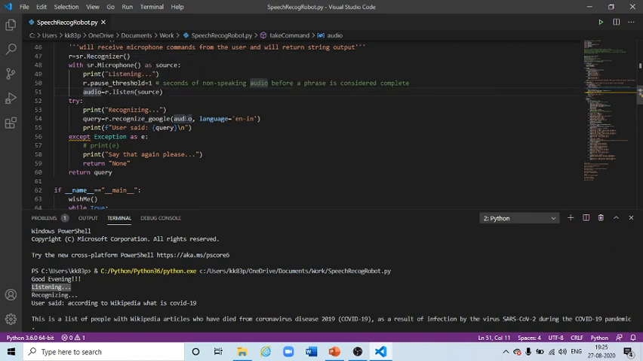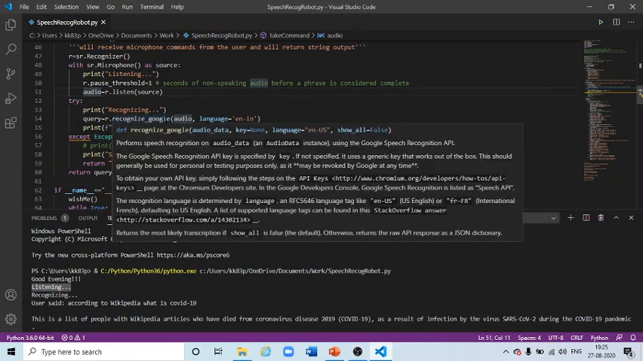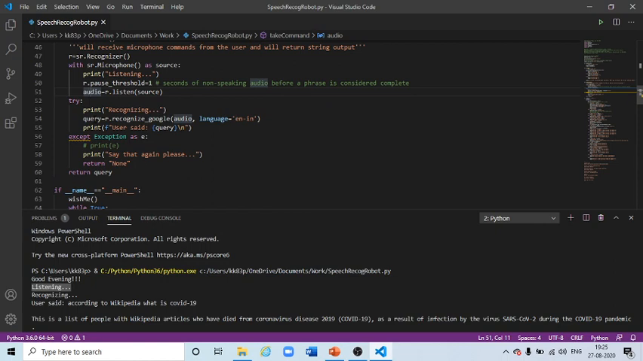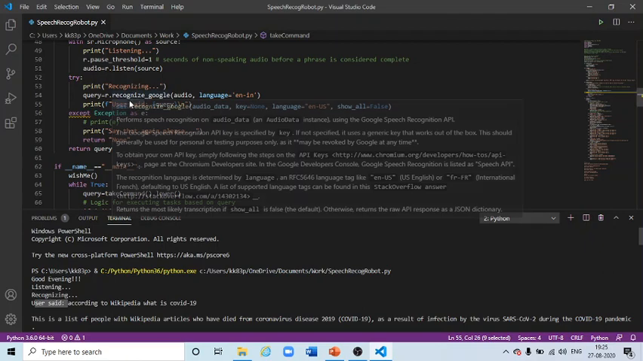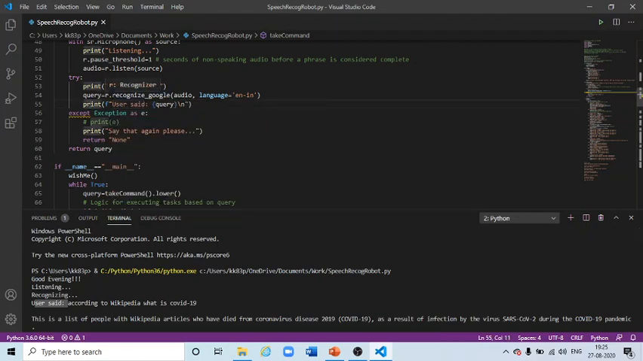This audio is passed here, using the English language and the function recognize underscore Google, and it is assigned to query. Now the query is whatever I ask, suppose I ask what is your name, then it will be saved in query and it will be attached with user said. This was my question and it is attached with user said. Then similarly it will try to understand what exactly is being said. If it is not recognizable, then it will go to the exception. Here the exception says say that again please.